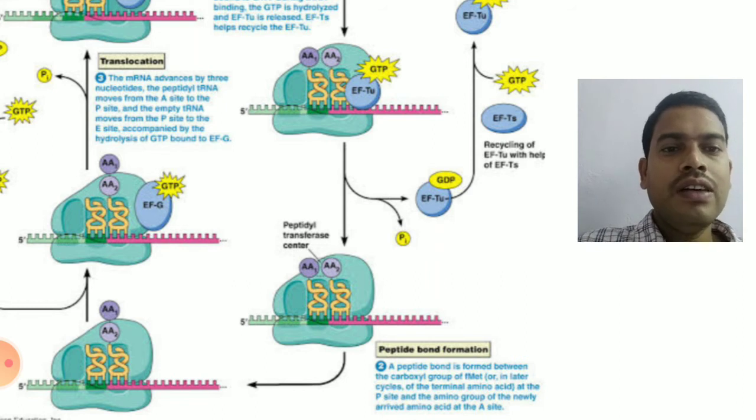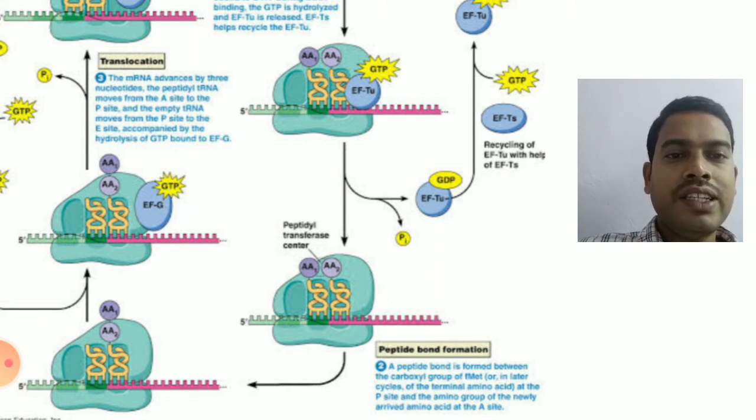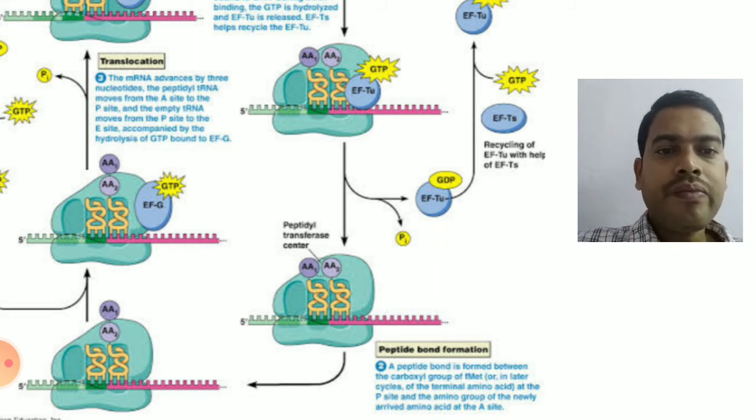Now you can clearly see two amino acids present on the adjacent A site and P site. With the help of peptidyl transferase, an enzyme present in the P site, there will be formation of a peptide bond between the two adjacent amino acids.